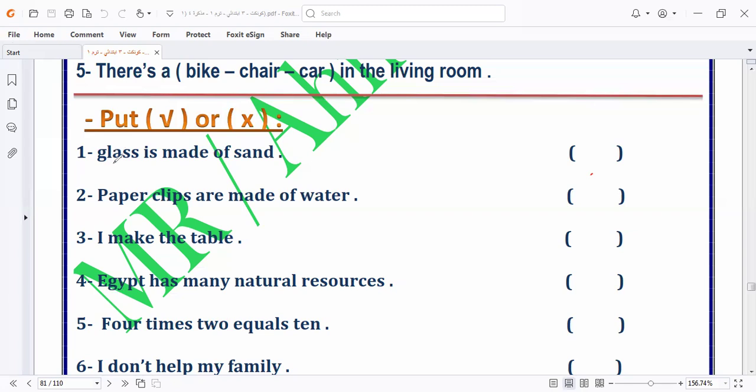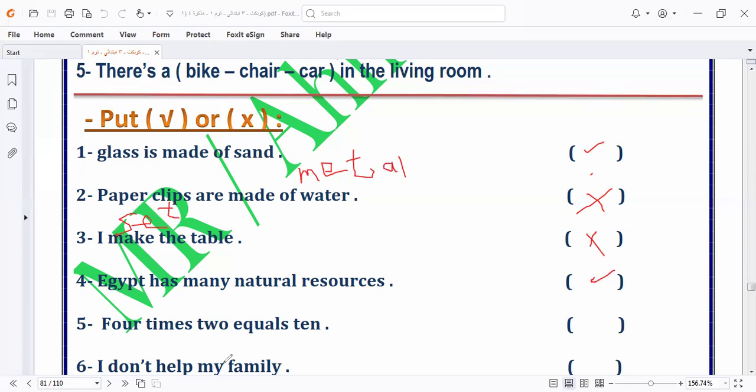Grade 3. Okay, glass is made of sand. Yes or no? It will be yes, as we know during the lesson. Paper clips made of water? Wrong. Why? Because paper clips are made of what? Metal. I make the table or I set the table? Why? Because make here is used for the bed. So it will be I set the table, which means I prepare the table for eating. Egypt has many natural resources.